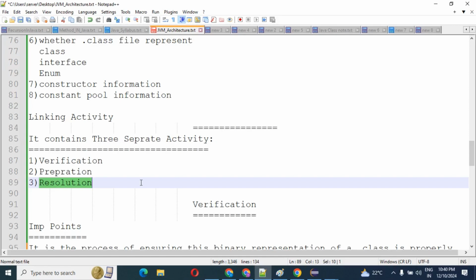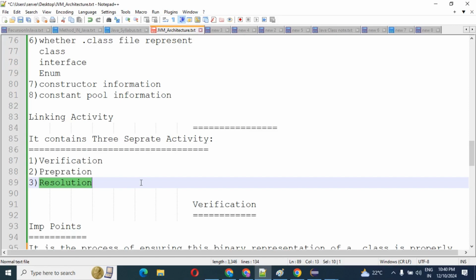Resolution means programmer friendly symbols are converted into machine friendly symbols. That is resolution.